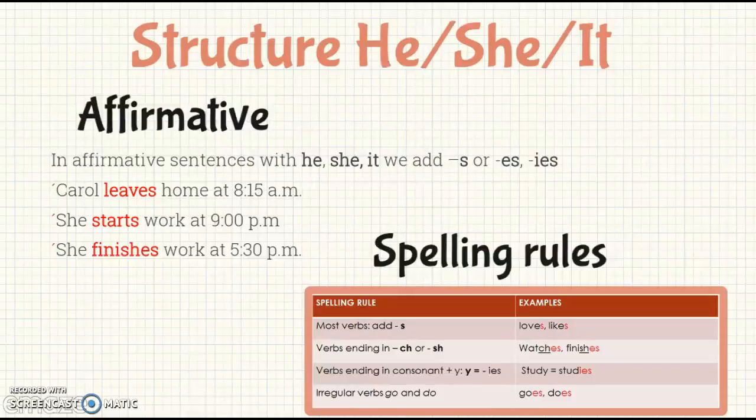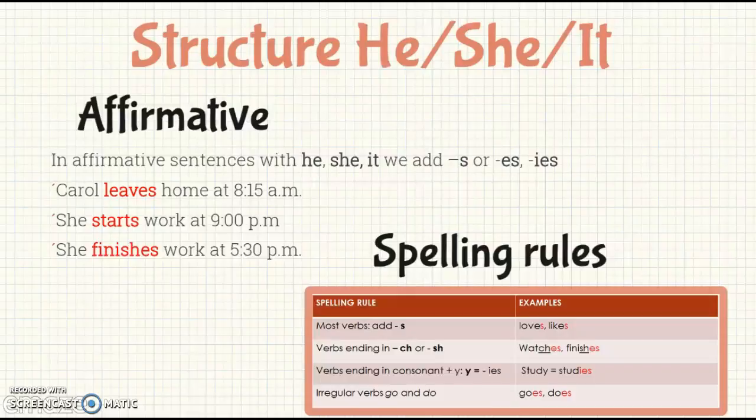Therefore, in this case, we can see there are some spelling rules, and they correspond with different examples. For example, for most verbs we just add s, as in loves, likes. But then for verbs that end in ch or sh, we have examples like watches or finishes.